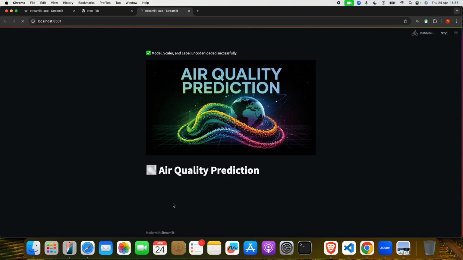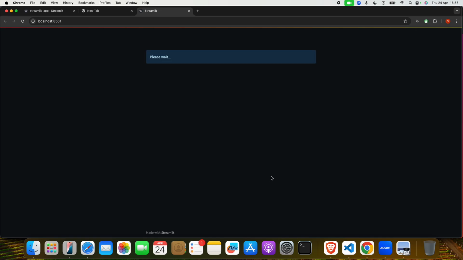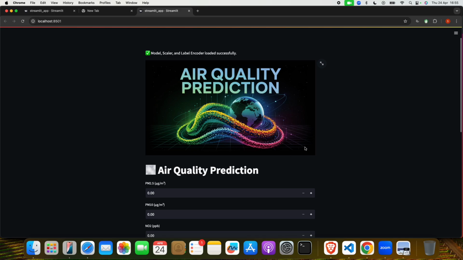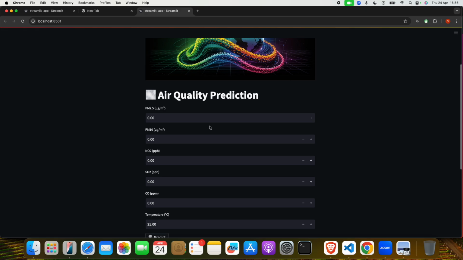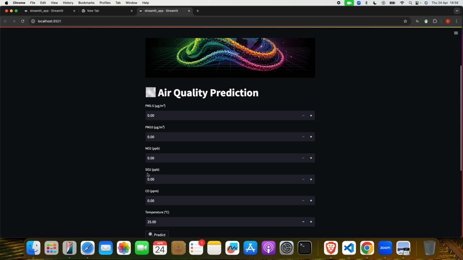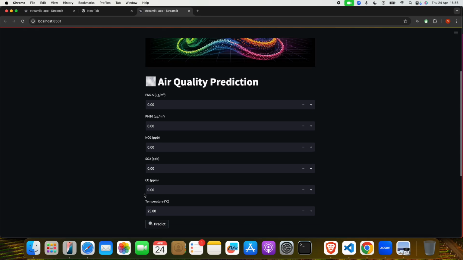When I do this, it will open and it will look like this. Let me show you. Yeah, so this is the project, air quality prediction system using machine learning and alert system. It will give you an alert. So these are the inputs: PM 2.5, PM 10, nitrogen oxide, sulfur oxide, carbon monoxide and temperature. Okay, so let me take any input.